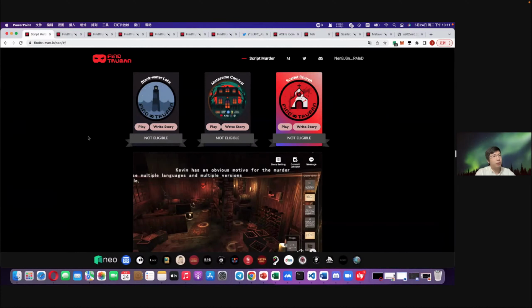Firstly, we encourage community members to write a story according to this scene, and we will select some high quality stories and rebuild the scenario according to the selected storylines, and then we can open it to public users to play. Once the users have played them, they can get the corresponding badges minted on the N3 blockchain.